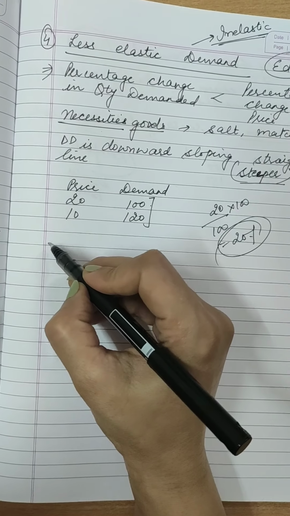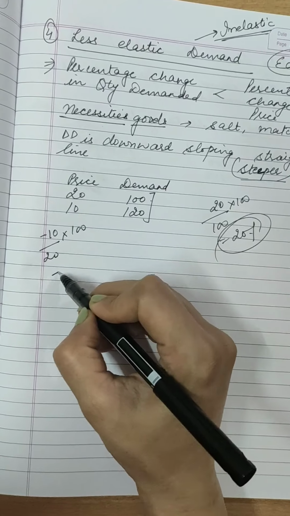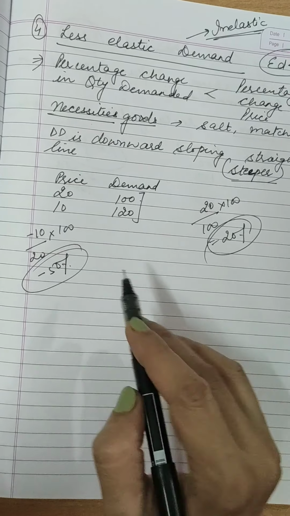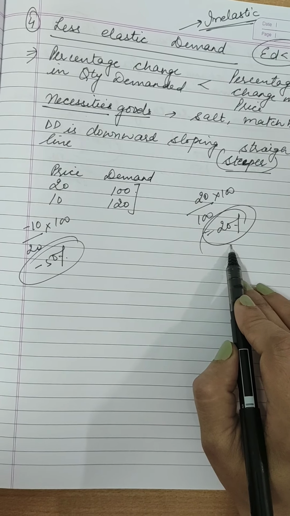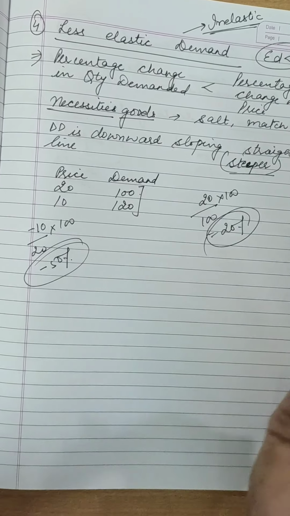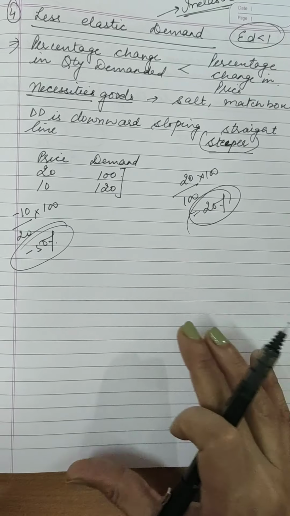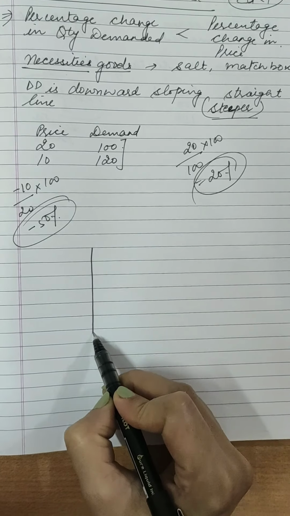And let us talk about now price. It's minus 10 upon 20 into 100. This is minus 50%. मतलब प्राइस में 50% फॉल आया तो सिर्फ 20% ही डिमांड बढ़ी, 50 भी नहीं बढ़ी, देखो इक्वल भी नहीं, उससे भी कम हुई है. ठीक है, this situation we get in case of necessities. Now let us do the diagram of this situation.